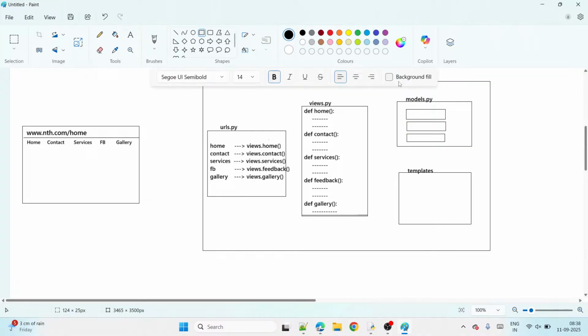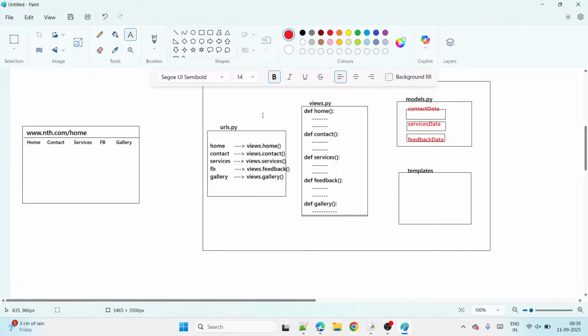Right? So here we have 3 tables, guys. What is the first one? Contact data is a table name. Remember. And what next one? Services data. Right. What next one here? Feedback data. That's all. So we have 3 tables, guys. What are the tables? Service data, feedback data, contact data.